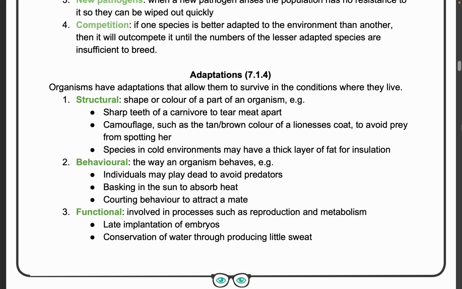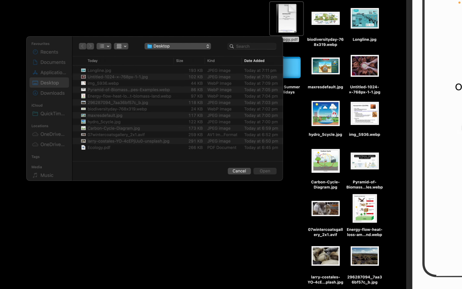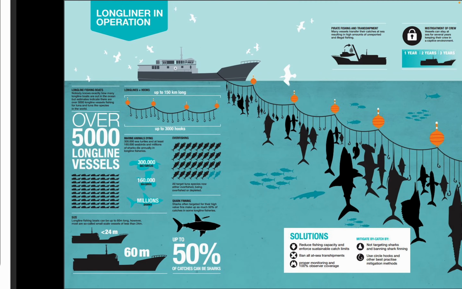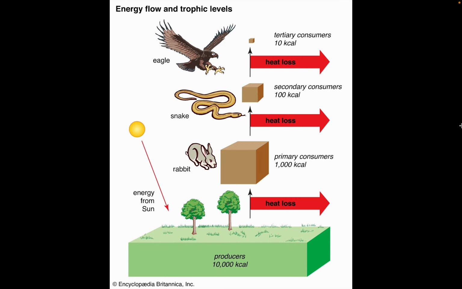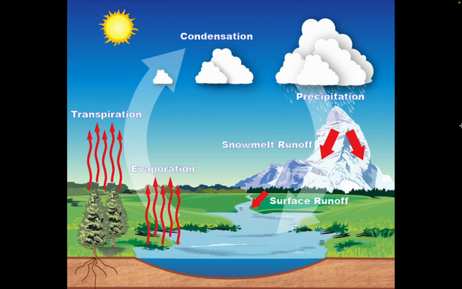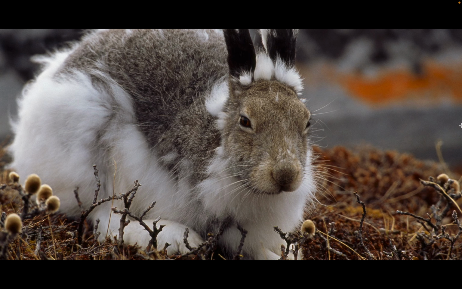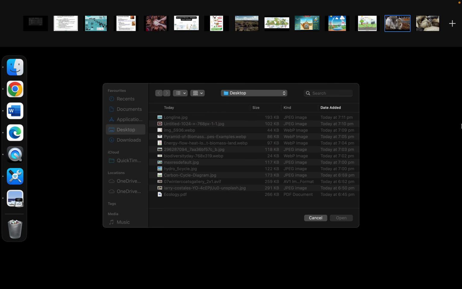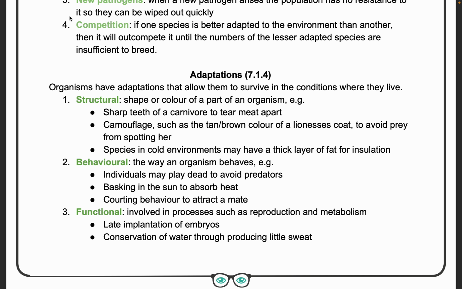And in cold environments, the animals have a thick layer of fat for insulation. In this picture you can see animals which have a good amount of fat, like a bunny. It helps in protecting them from the cold environment.